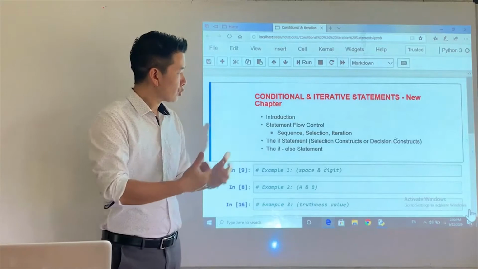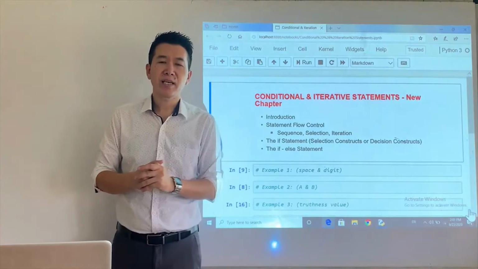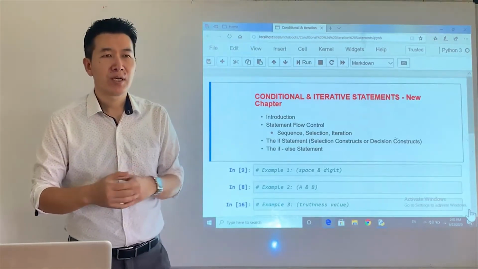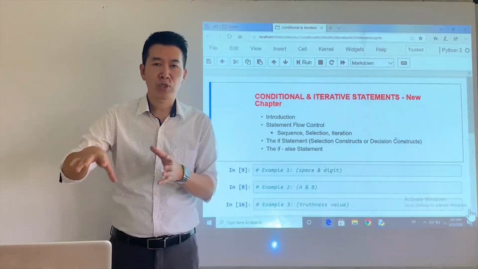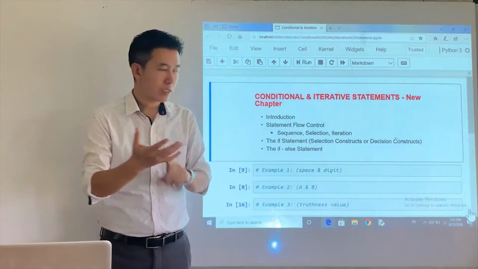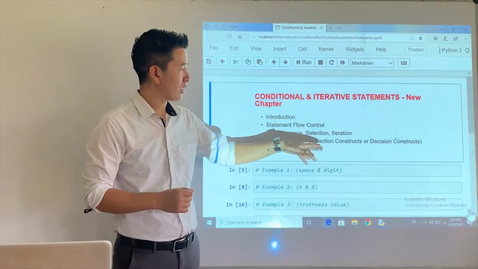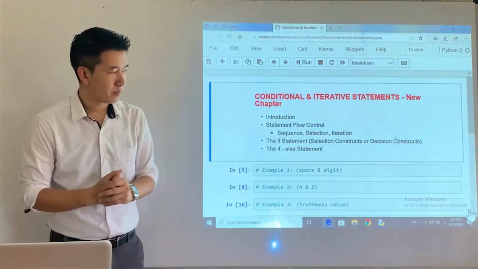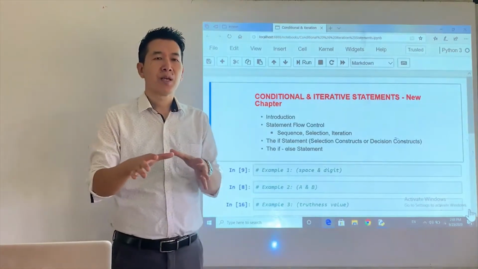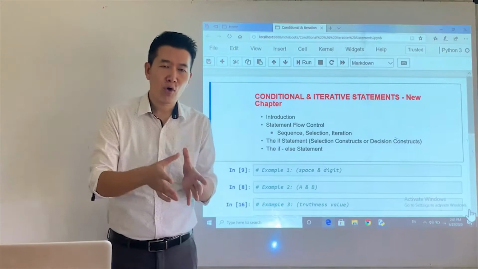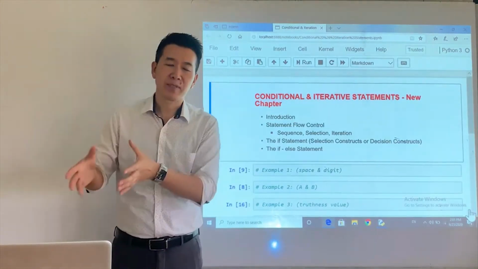Now, going to the next particular point, statement flow control. So basically, there are 3 important modes or 3 important ways of the flow of control in a program. I've mentioned here, the first one is sequential, and then you have the selection, and then finally you have the iteration. Sequence is something which we have been dealing with till date.